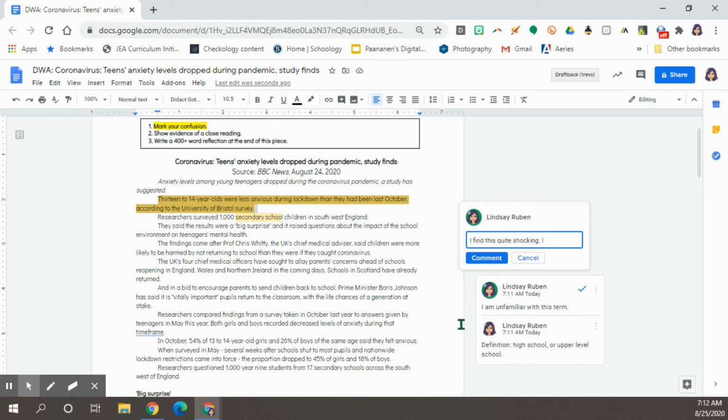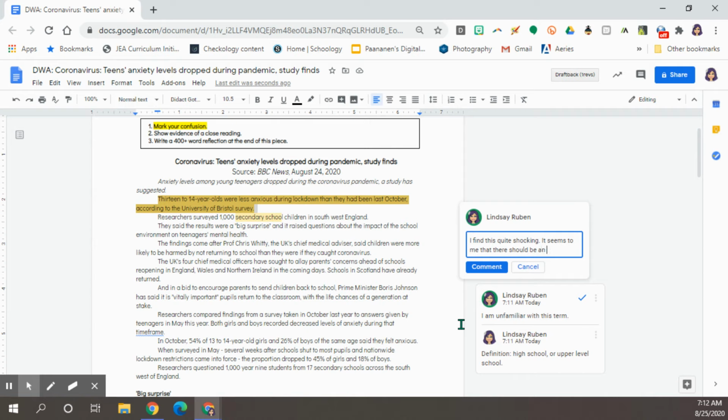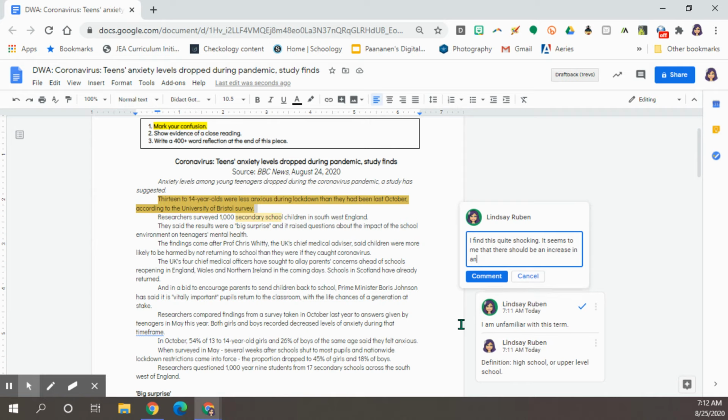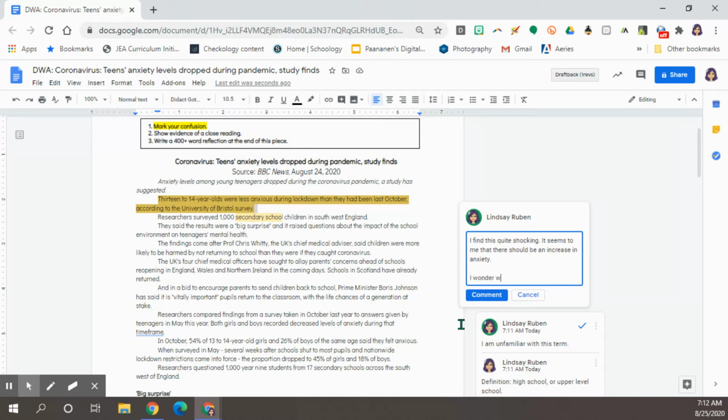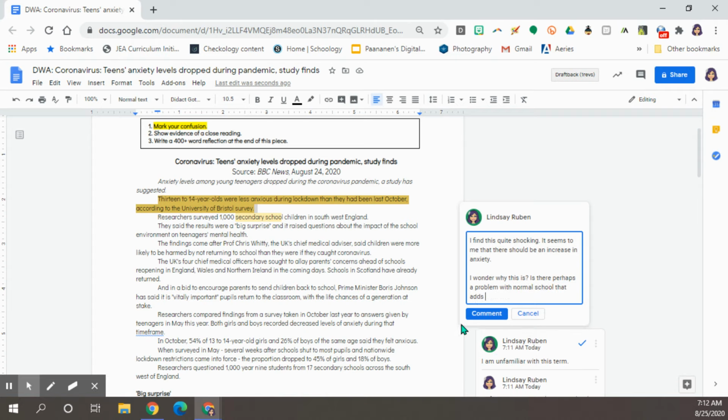It seems to me that there should be an increase in anxiety. I can also add a question. I wonder why this is. Is there perhaps a problem with normal school that adds to students' anxiety?